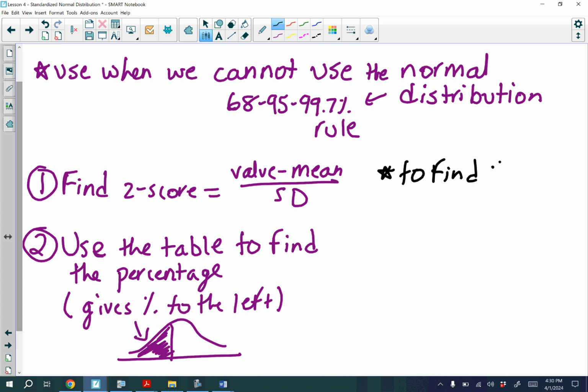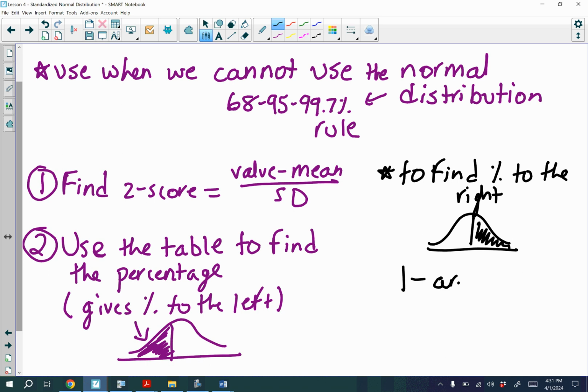To find the percentage to the right, or another way we can say it, the area of the curve on the right-hand side, what we're going to have to do is 1 minus the area.